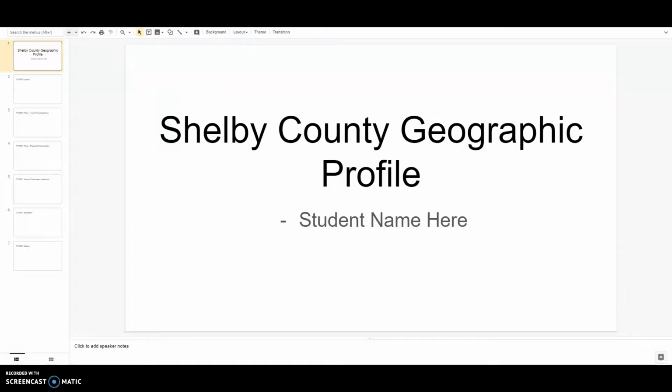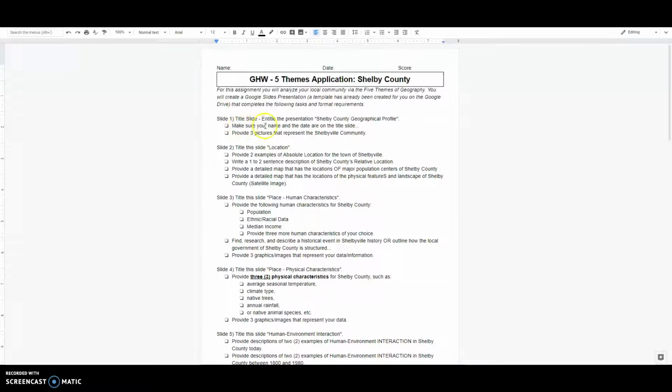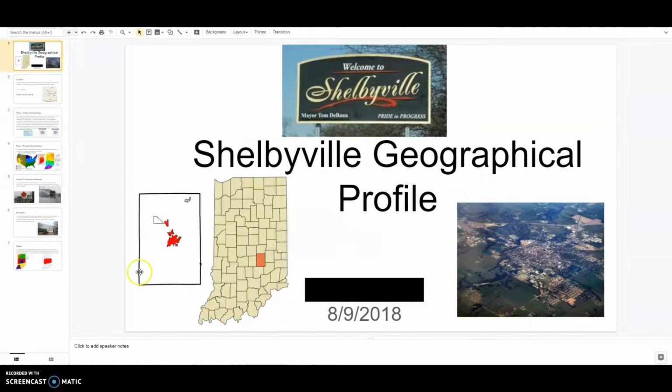Okay, and then if I look back at my instructions, make sure your name and date are on the title slide. Provide 3 pictures that represent the Shelbyville community. And so I'm actually going to show you some past student products. I'm going to click on my first one. This student, I blacked out their name, from 2 years ago, provided 3 images.